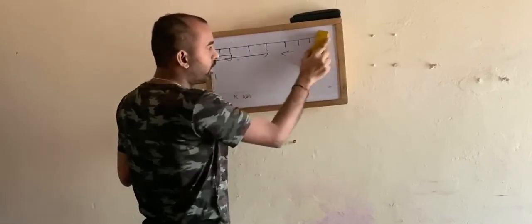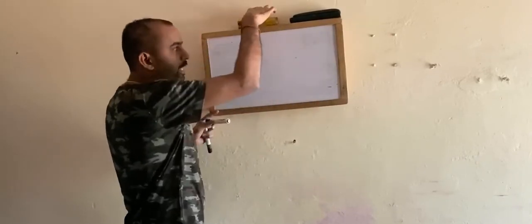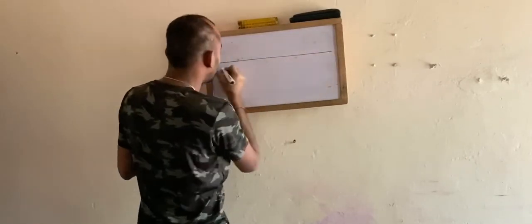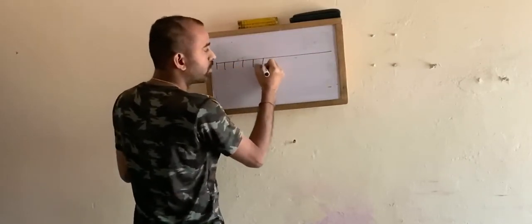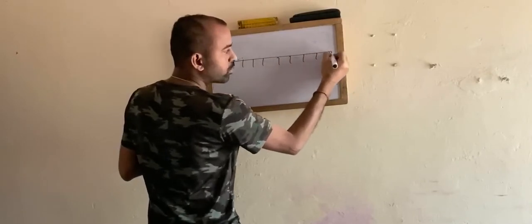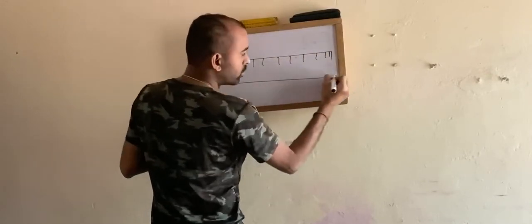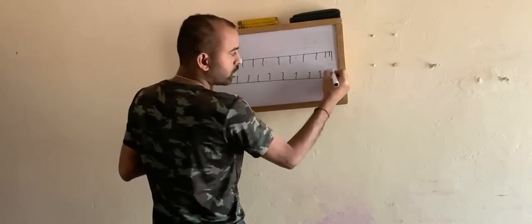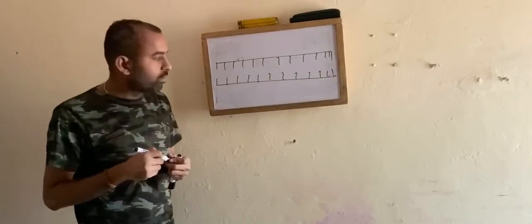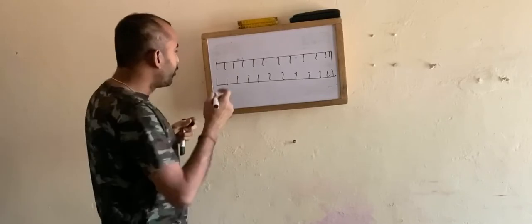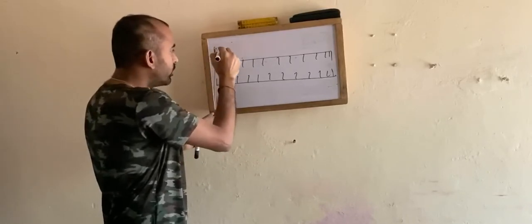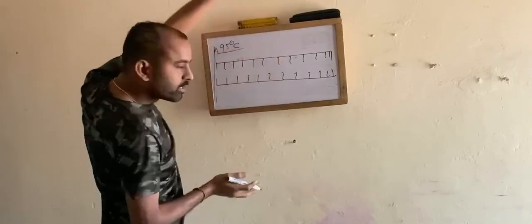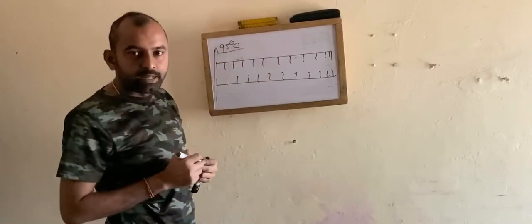Now you have a double-stranded DNA from a single-stranded RNA. This is your double-stranded DNA. Now again you increase your temperature to 85 to 95 degrees centigrade, and the two strands of DNA get separated.